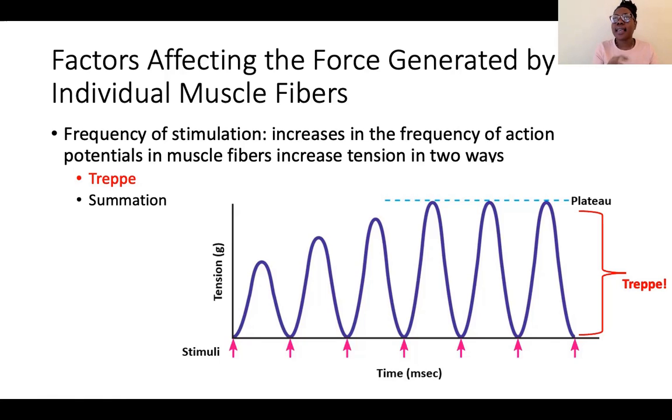We can't say that the muscle did not relax, and so that's why it's producing more force. And so we really don't know why treppe exists. Why is it that if I stimulate this muscle, allow it to fully relax, the next time I stimulate it, it somehow generates more force, right, easier, right? So we know that this happens. This is called treppe, but we're not exactly sure why it happens.